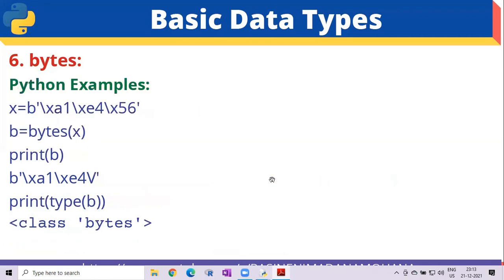Now if you want to print the type of b, print of type of b, what is its type here? Bytes. So this is the output for the bytes data type. Very simple. Directly in Python, or any Python software you install, you can type and run this program. You will get these results.